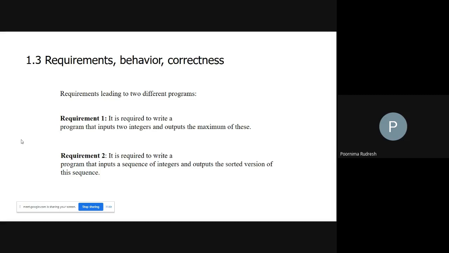So as I said, based on the user requirement, you need to modify the developed program or the developed product. But as the requirements keep changing again and again, it is very difficult for the developers to develop the product according to the requirements. And hence, before the developers start developing the product, the specifications or the requirements should be finalized.